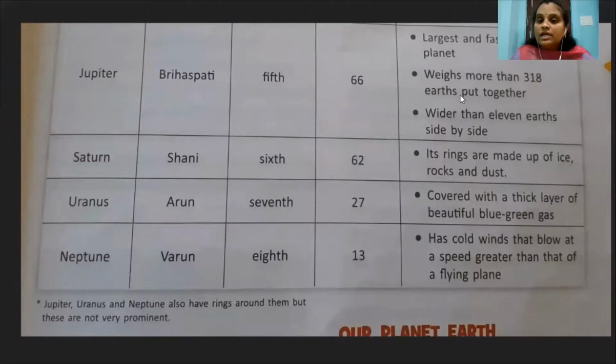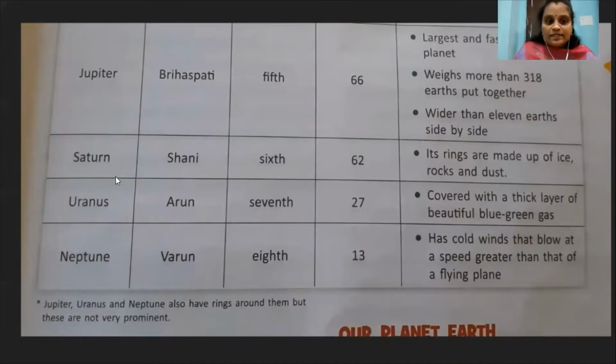Weighs more than 318 Earths put together. It means if you compare Earth's weight and Jupiter's weight, Jupiter weighs more than Earth by 318 times. Just imagine. And wider than 11 Earths side by side. It means if you arrange 11 Earths, how much width will we get? That width is equal to Jupiter's width. So just imagine, that's what Jupiter is, the largest or widest planet, not only the fastest spinning planet.